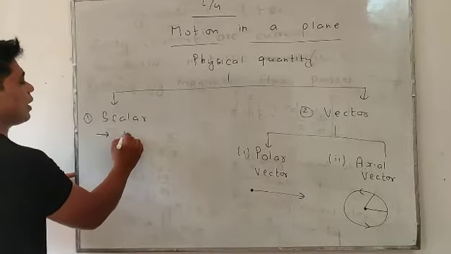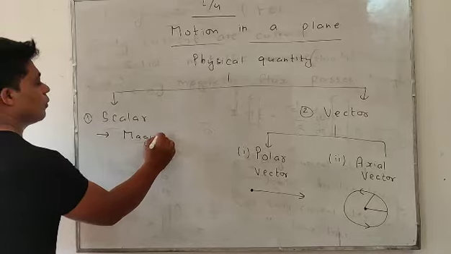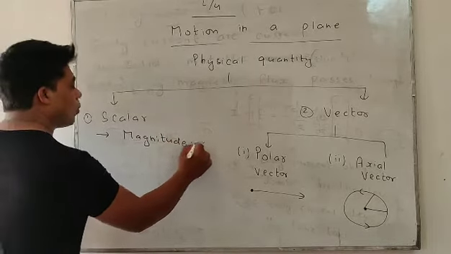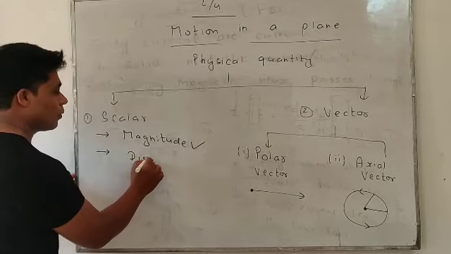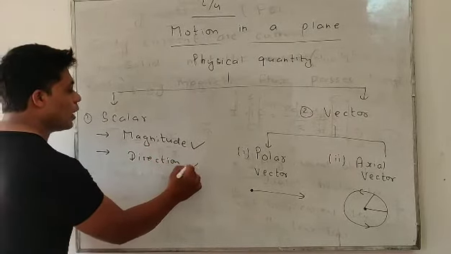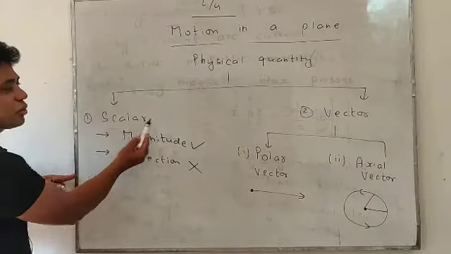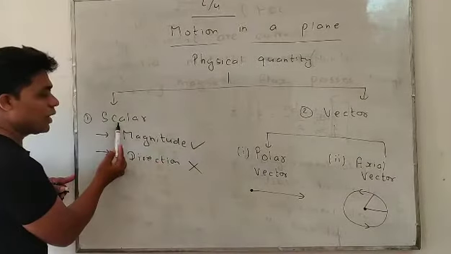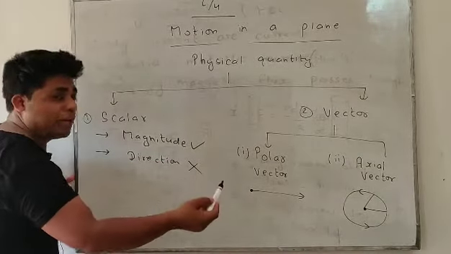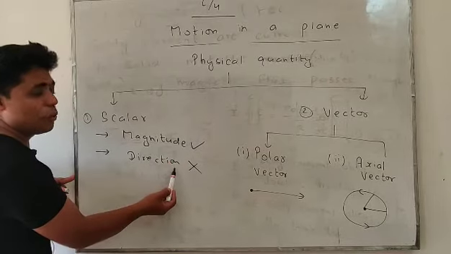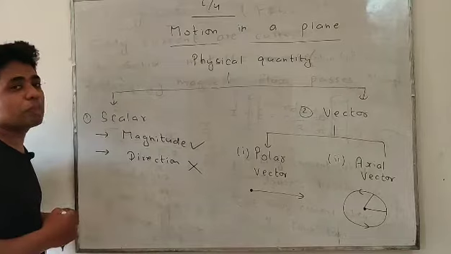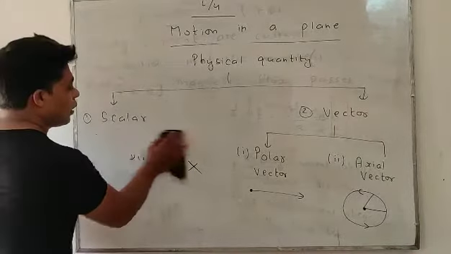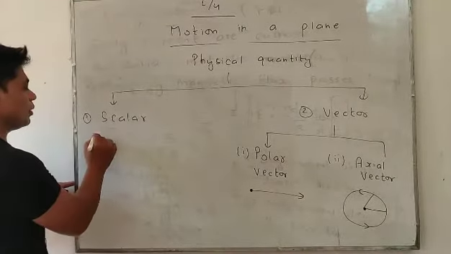It only requires magnitude. It does not require direction. So those physical quantities that require only magnitude, only a mathematical value to represent them, with no need of direction, are said to be scalar quantities.